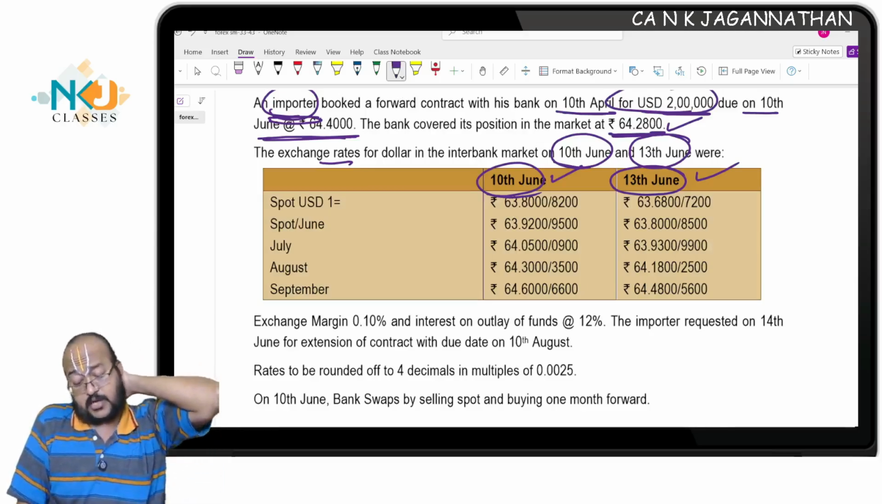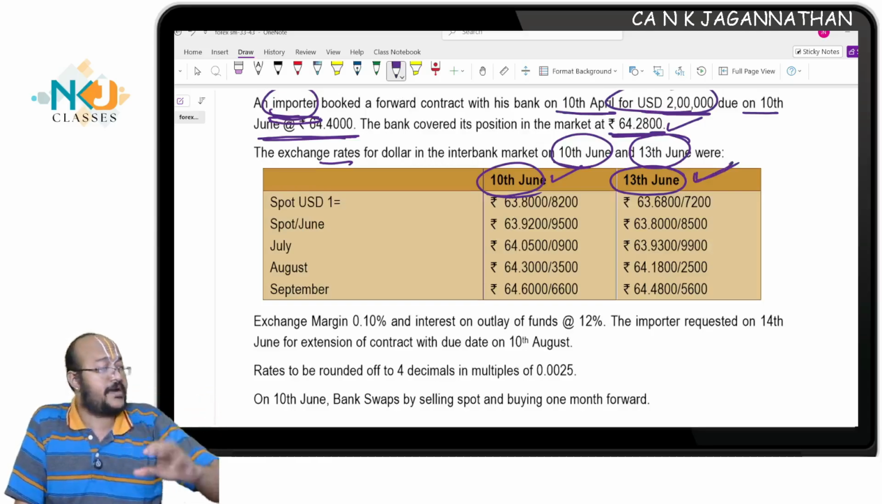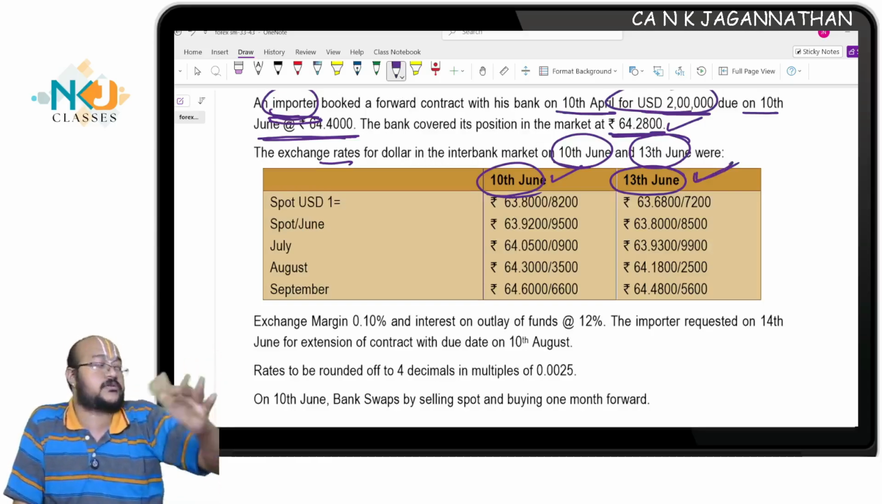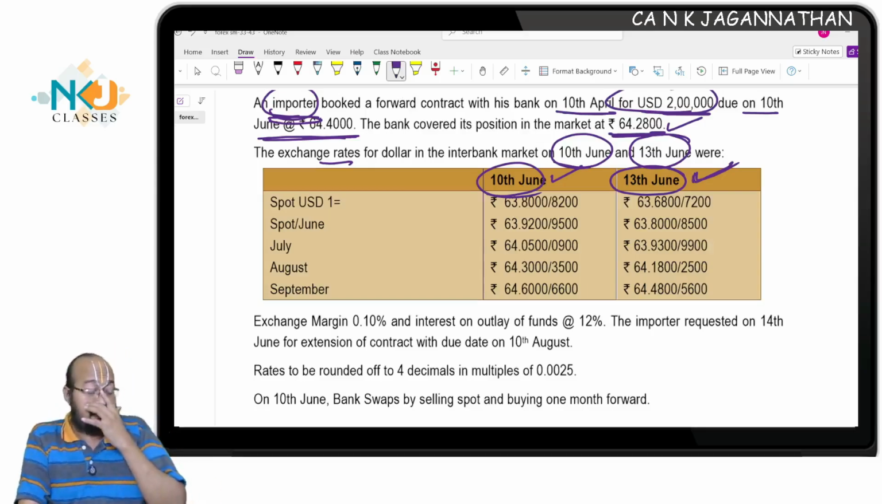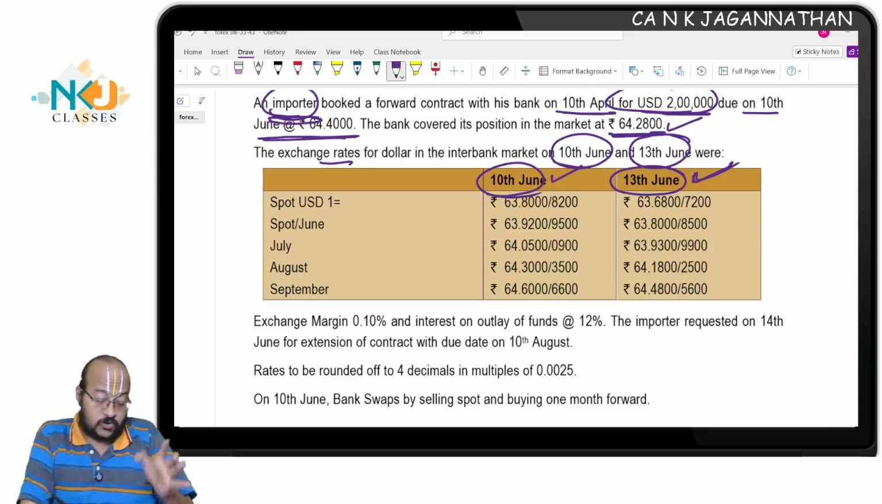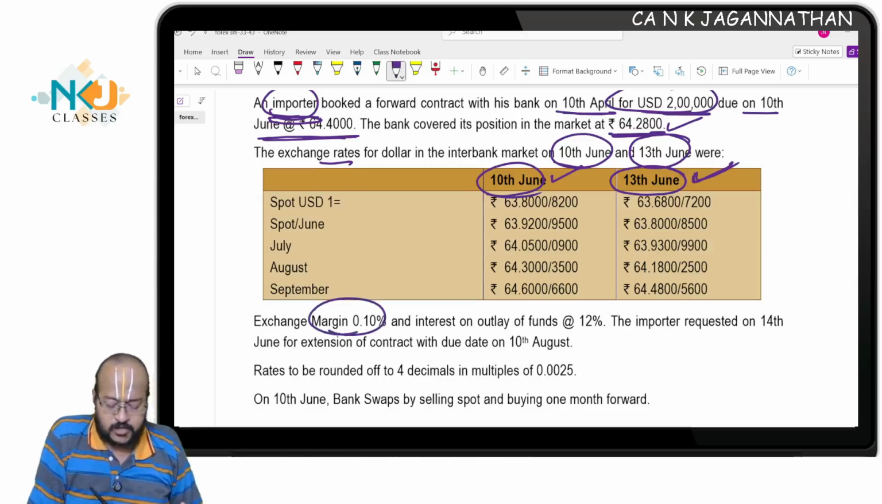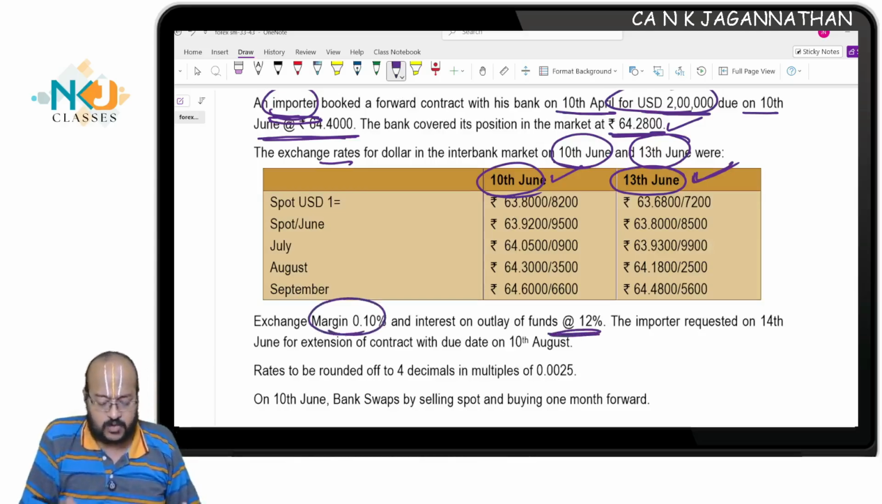But if the customer doesn't come by 13th June, the automatic cancellation provision will be applicable. That's why the rate prevailing on 13th June was also simultaneously given. Exchange margin of 0.7%, outlay of funds at 12%.